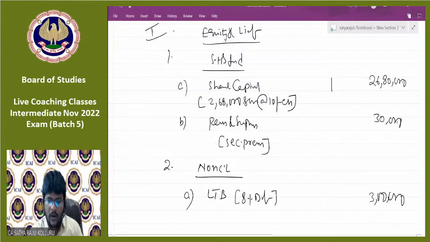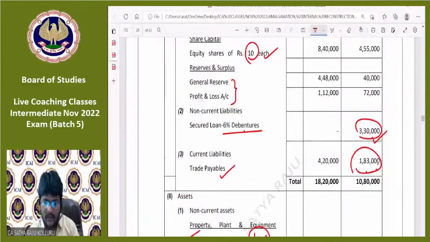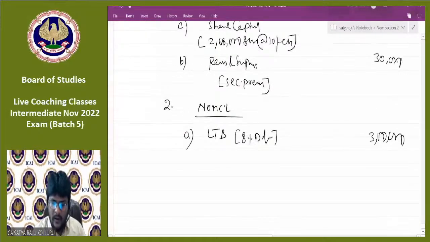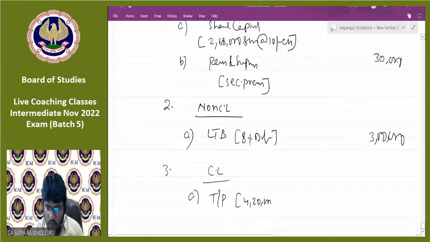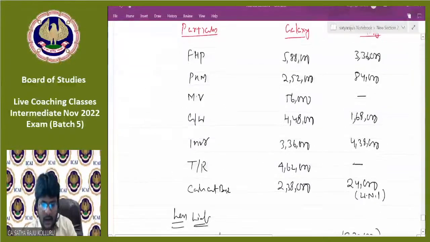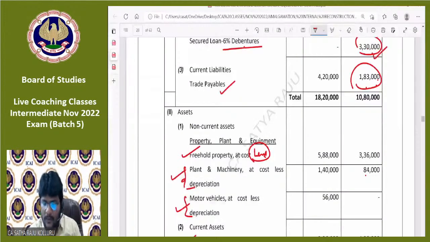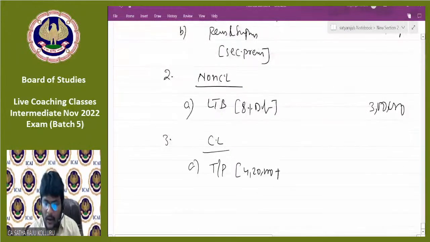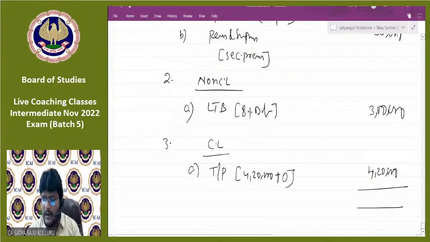Next, after long-term borrowings in non-current liabilities, any other item exist? Nothing is there. You can go to the current liabilities. Under current liabilities, trade payables only will be there. Number 3, current liabilities. Under that, A, trade payable. While adding line by line, you can check that under NAV clearly, trade payable for Galaxy 4,20,000, for Glory nothing. So you can only present 4,20,000, because the entire trade payable of Glory Limited were discharged by liquidator. From here onwards, you can check the NAV directly. Now this is the total of liabilities side.